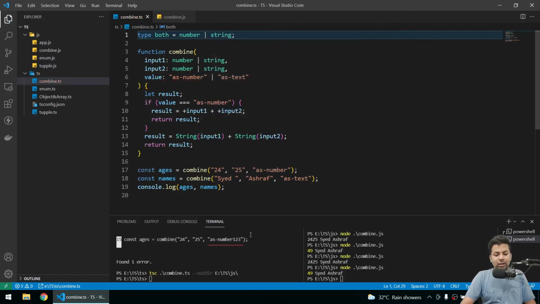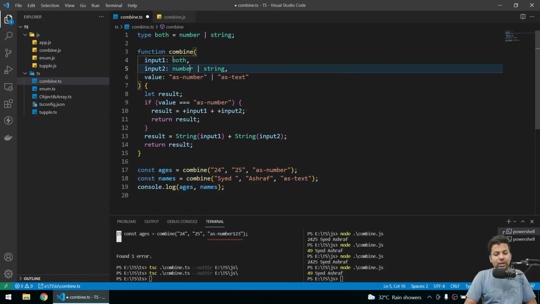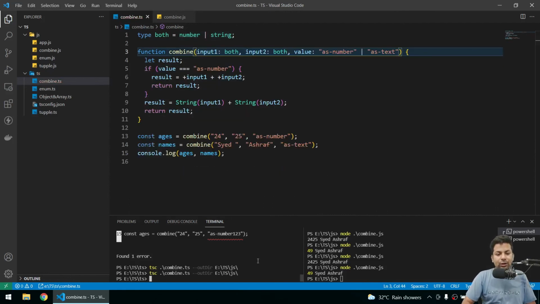If you compile it, see, it's not showing an error because it's a type alias. There is no problem, but you have to use it. So instead of writing this here again, sorry guys, just cut it. Just write both. You're accepting both here, either number or text. See, now our code became smaller because at least one word is gone, and we can use it wherever we want. If I compile it, then run it, see we got the result.